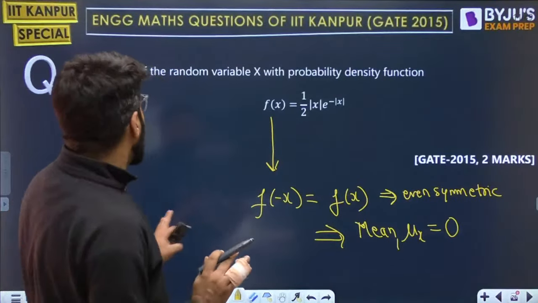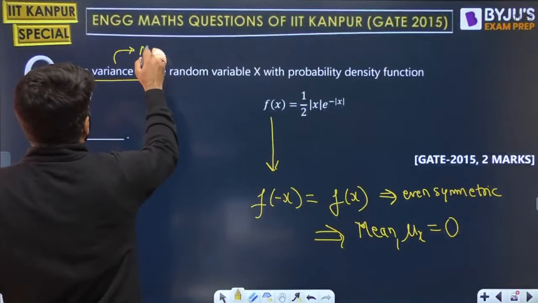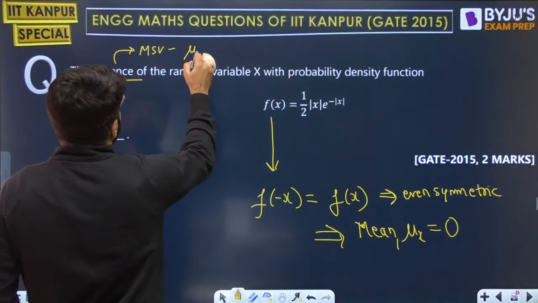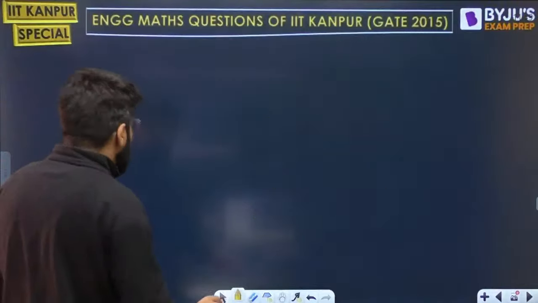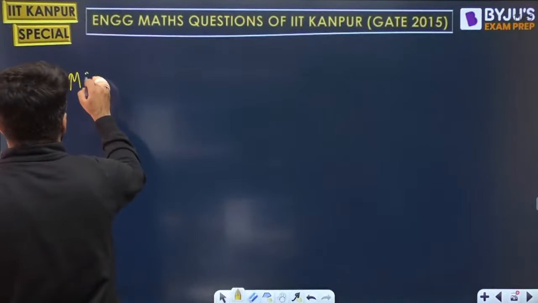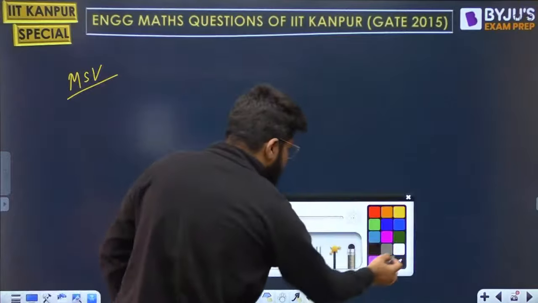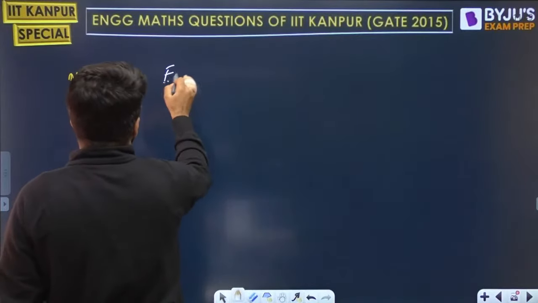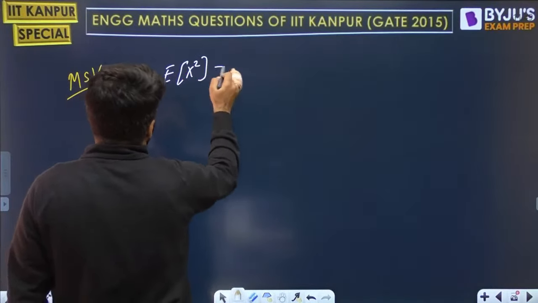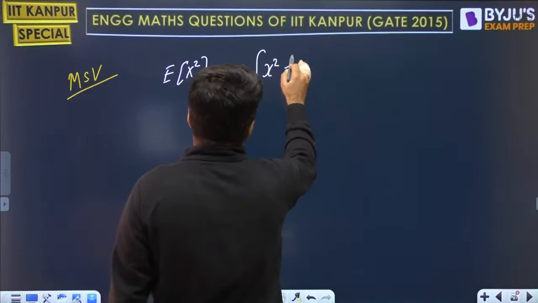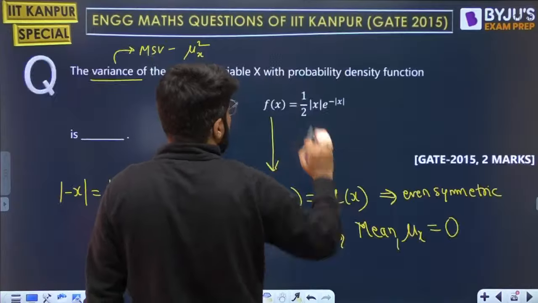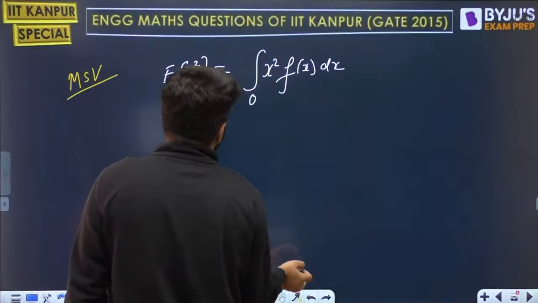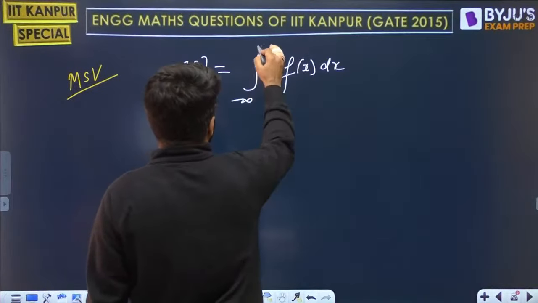So mean is sorted. Now the only thing I need to take care of is that variance is mean square value minus the square of the mean. So mean is 0. We have to focus on mean square value. So chalo, let us now come towards the calculation of mean square value, everybody. Mean square value, that is expected value of x square, is given by the integration of x square fx dx from x equal to minus infinity to infinity.